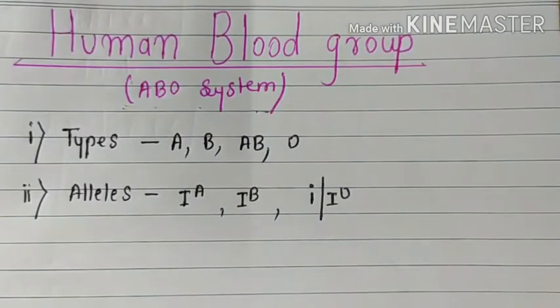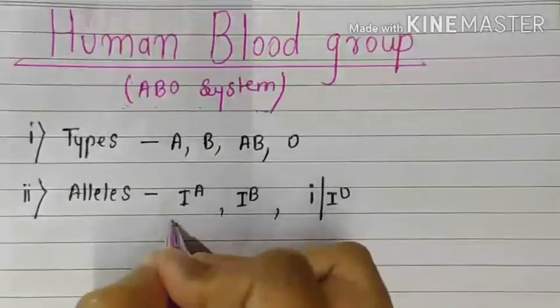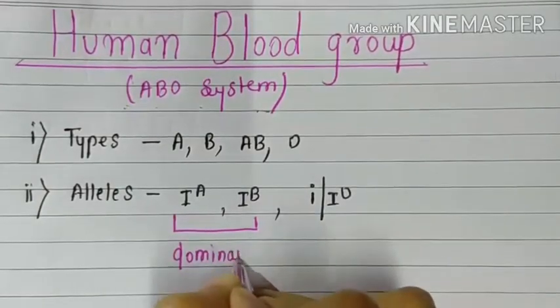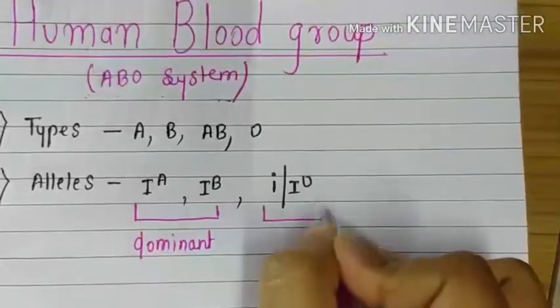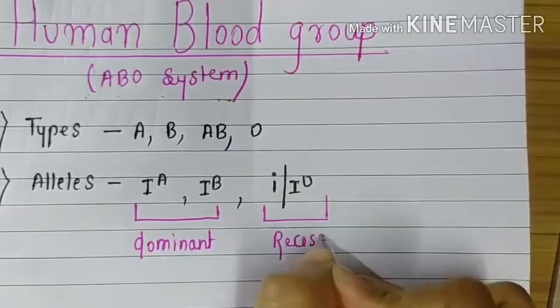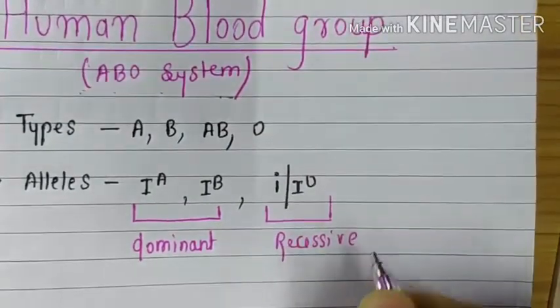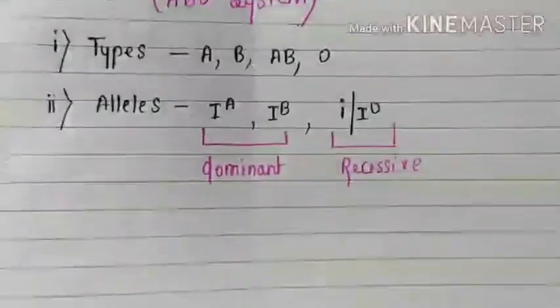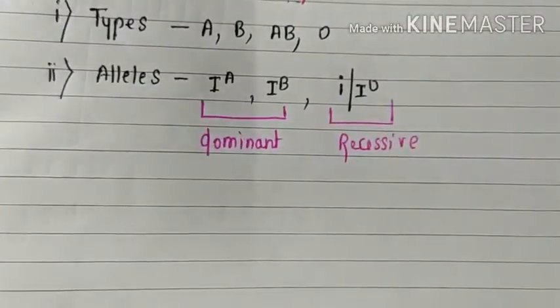IA and IB are called dominant genes, dominant factors or dominant alleles, and i is called a recessive factor, recessive gene or recessive allele.